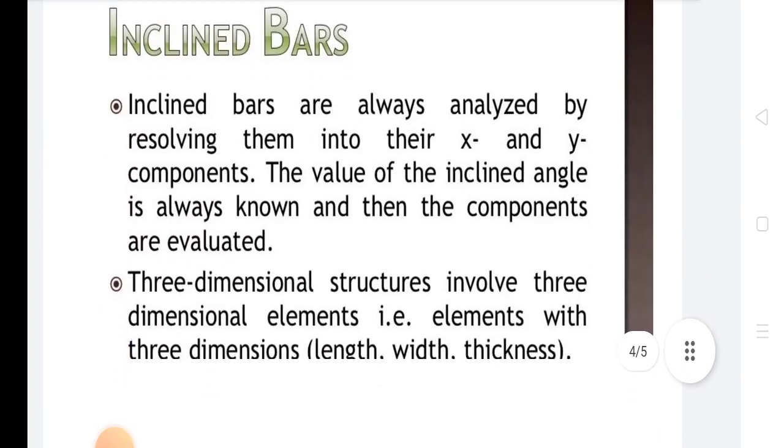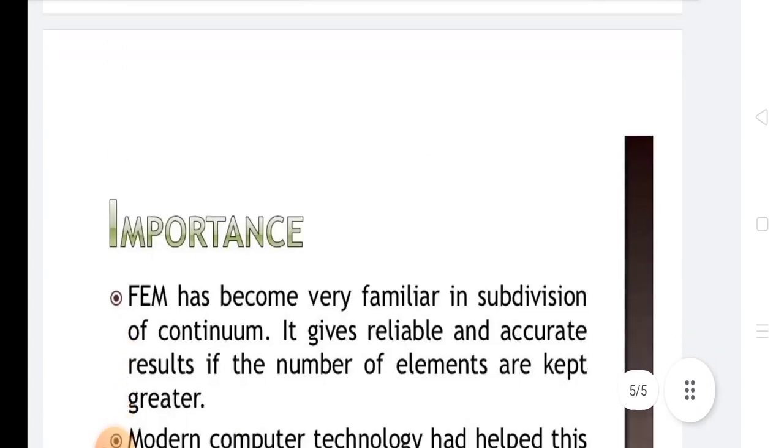Inclined bars are always analyzed by resolving them into their x and y components. The value of the inclined angle is always known and then the components are evaluated. Three-dimensional structures involve three-dimensional elements, that is, elements with three dimensions: length, width, and thickness.